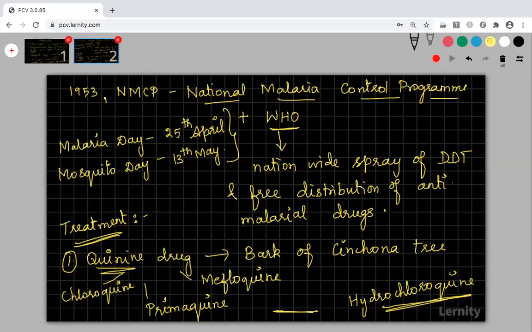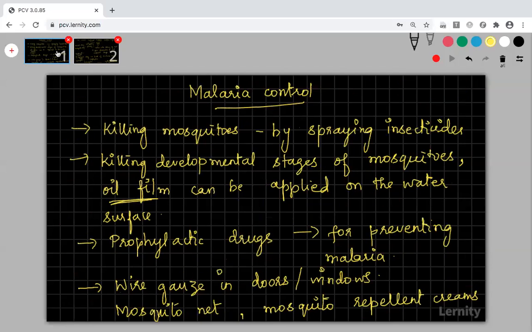Now I will show you the first 2 slides. So this is the second slide, students. You first copy this information in the second slide, then I will show you the first slide. So this is the first slide. If you want to copy the notes of the first slide, you can copy now.